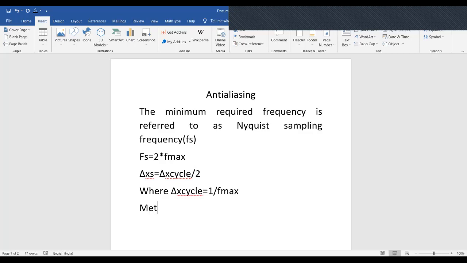Now we will read about the methods of anti-aliasing. What are the different methods of anti-aliasing? We can say that aliasing is removed using 4 methods.